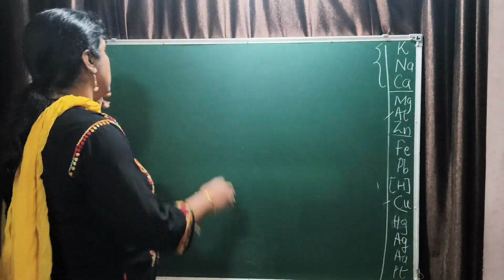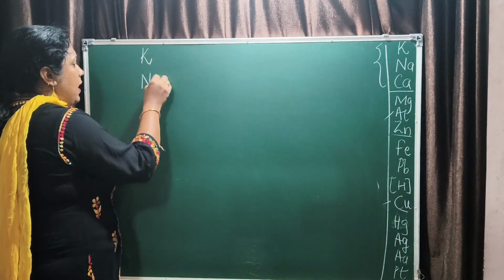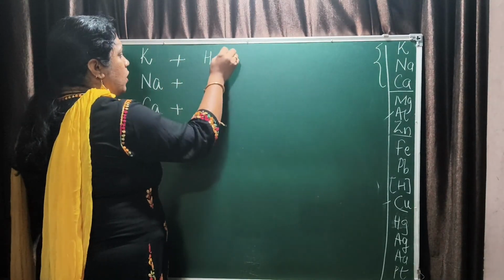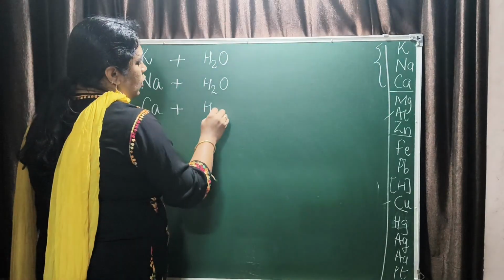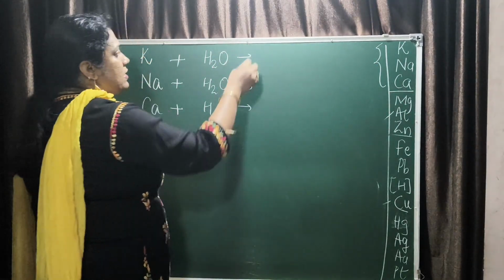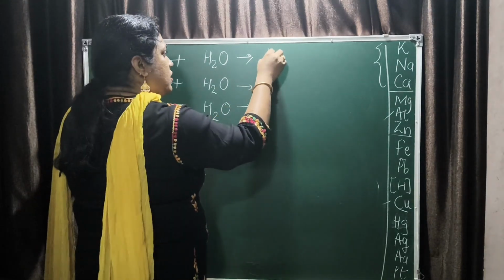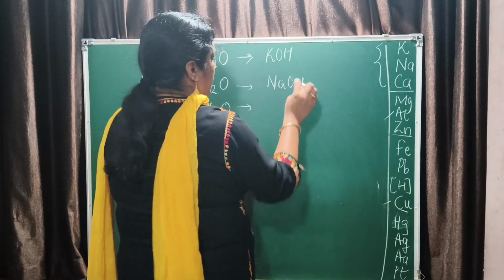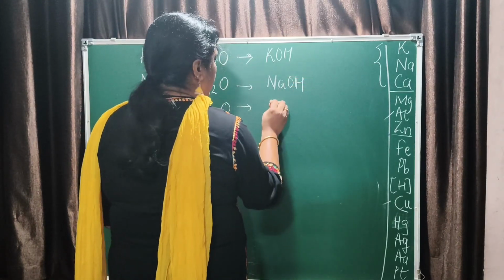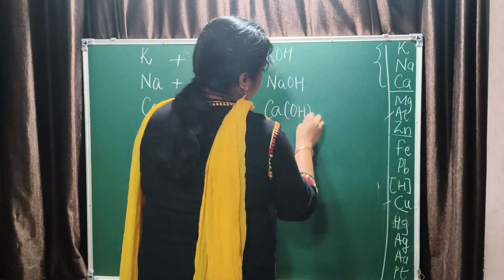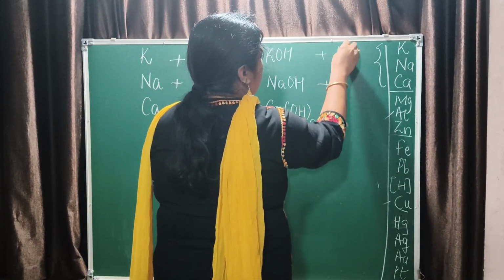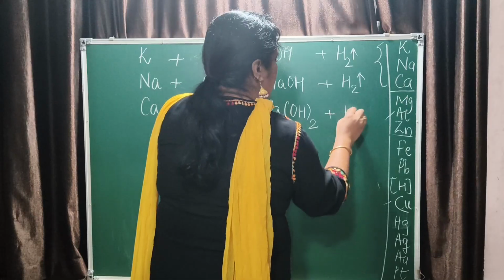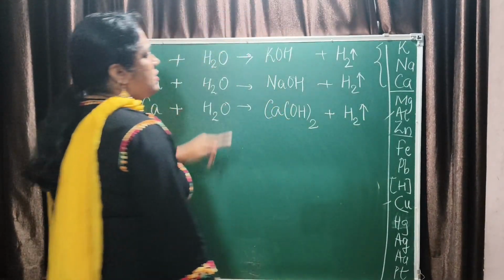But the most reactive ones like K, Na and Ca react with cold water to form their respective bases: KOH, NaOH and calcium hydroxide, plus hydrogen gas. Understood? Now you have to balance the equations.